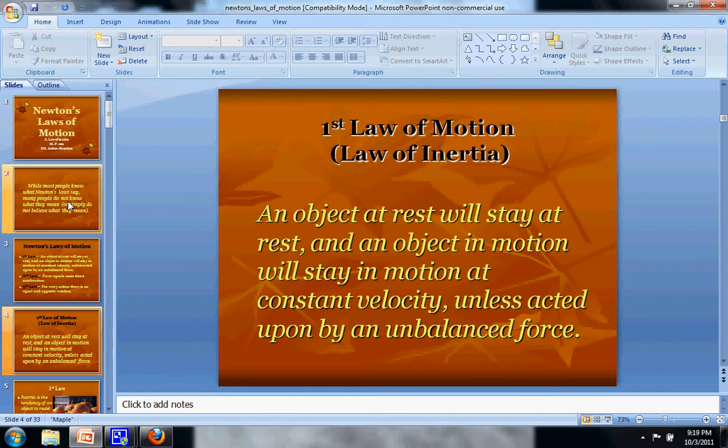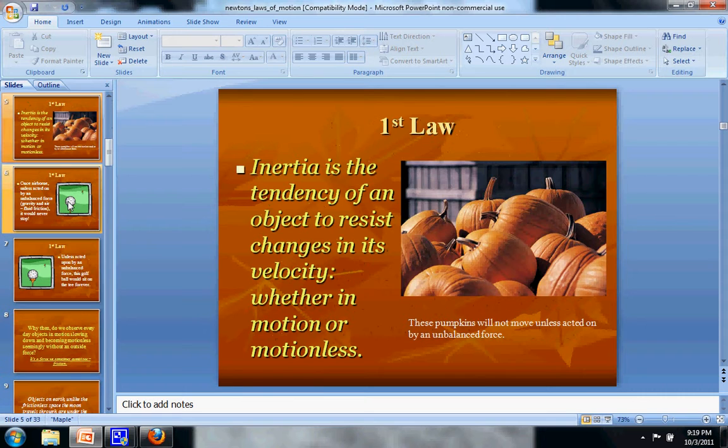So here's the first one again, which is also called the law of inertia, the first law, that says that an object that stays at rest will stay at rest, and an object in motion will keep going at the same velocity, won't increase or decrease, unless you push it or some kind of force acts on it. You might be used to driving in a car. If somebody hits the brakes, you kind of keep going forward. That's called inertia. It's your body trying to keep going at the same velocity that it was going before. So when you're in a car and somebody slams on the brakes, that force that keeps making you want to go forward, that's called inertia, the tendency you have to not want to change your velocity.